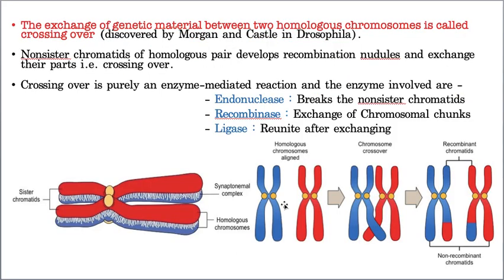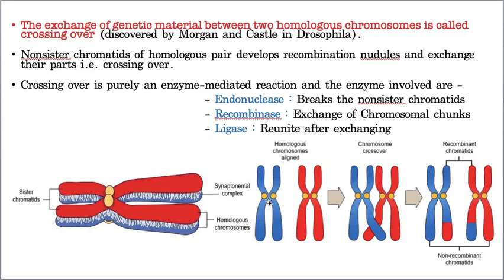Now, what is the second change? This is a maternal chromosome, and this is a paternal chromosome. Now, a small segment of the maternal and paternal chromosomes gets detached, and this segment comes here, and this red segment comes here, and again rejoins. Did you notice it? Like that, the exchange of the genetic material takes place between two homologous chromosomes. Did you notice it or not?